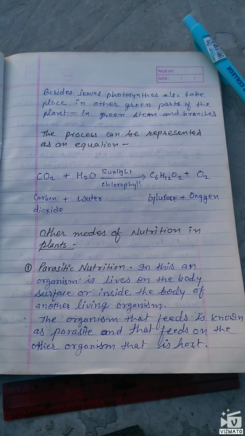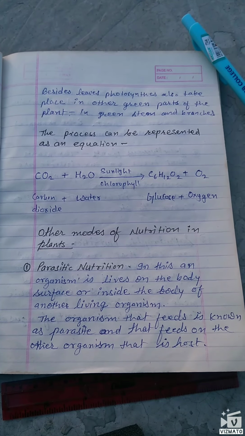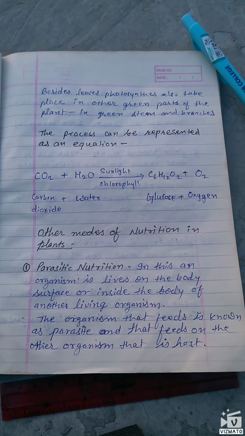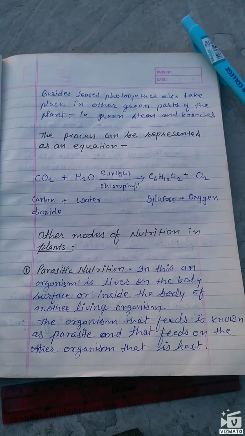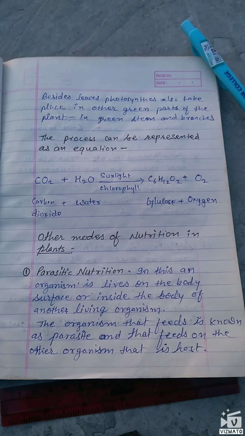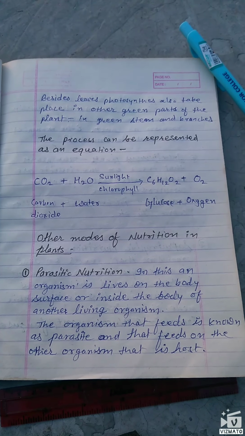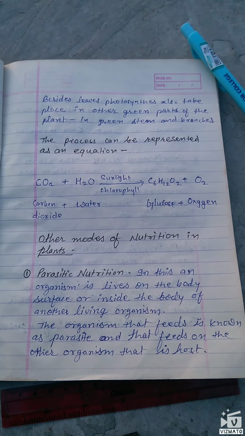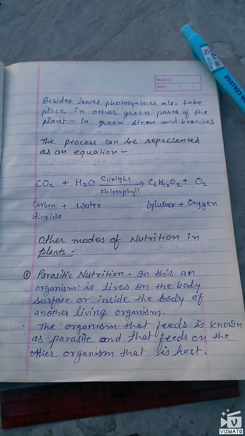The process of photosynthesis represented as an equation is the following: carbon dioxide plus water, in the presence of sunlight and chlorophyll, forms glucose and oxygen.